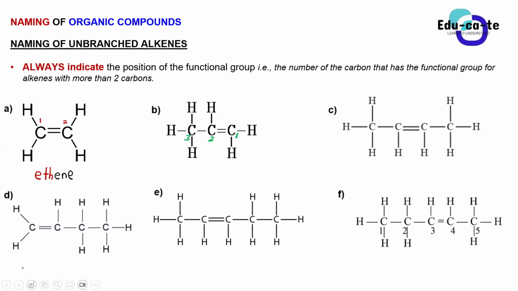So now let's give this a name. What is the name of compound B? Yes, Orifa? So it's prop-1-ene. Really? So isn't it prop-1-ene? Prop, 1, ene. Yes, prop-1-ene.